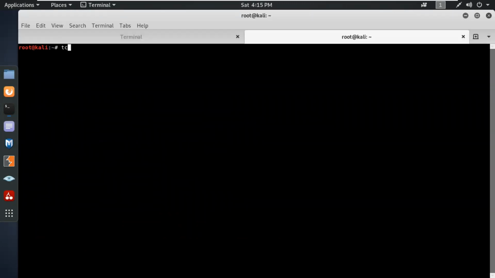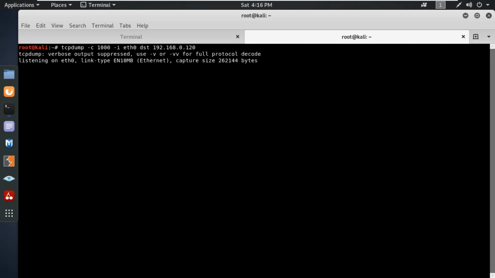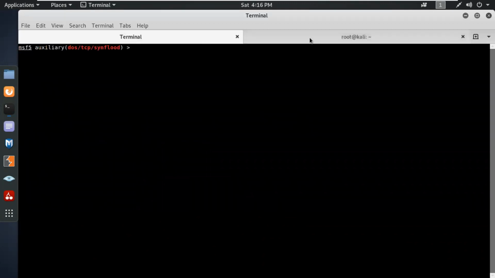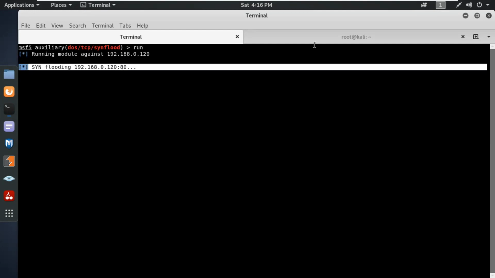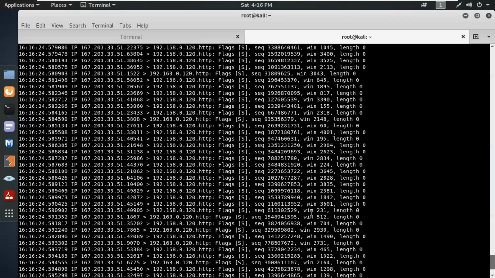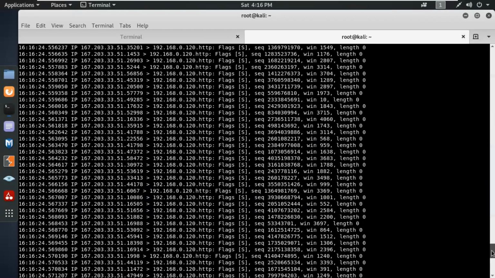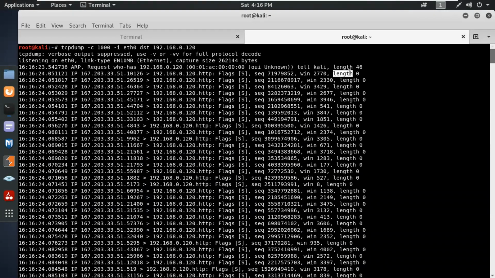Before that, I'm going to use tcpdump again. I'm going to check the packet analysis part. So the number of packets will be 1000 only. Let's use the run command. So it's going to run on port number 80. And over here, I can see they're basically attacking with the synchronization packet, but the packet is empty. And they are using the SYN packet attack.